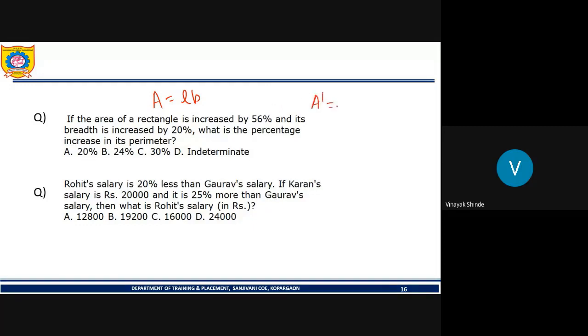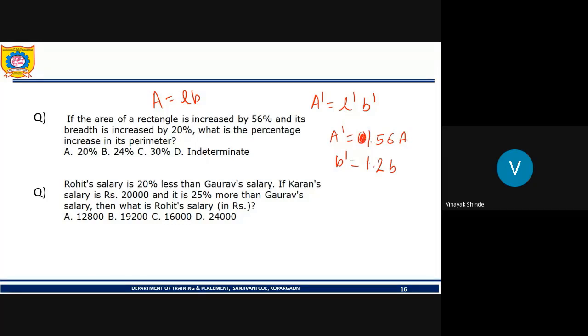So what will be the increased area? It will be the increased length into increased breadth. Now, in the question it is given that A dash is equal to 56% more than the previous A, and breadth is increased by 20%, so B dash will be 1.2 of B. And this will be 1.56 of A.